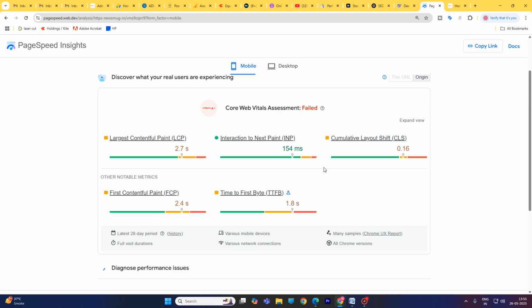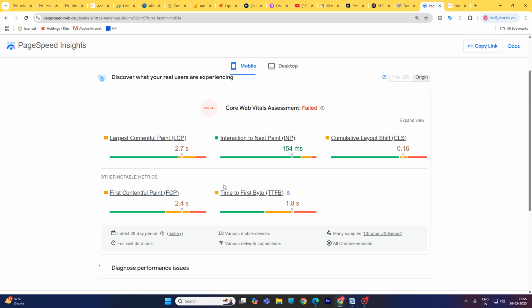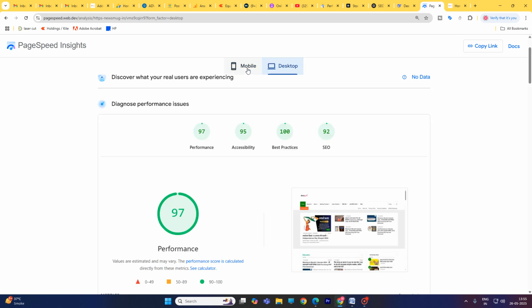But before going to write one SEO friendly article, I would like to suggest your website speed should be greater than 90%. So just analyzing my website, coming to the result. On both mobile and desktop, both devices, your website speed should be greater than 90%.